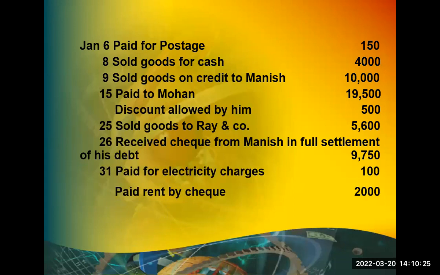Paid for electricity charges 100. Next transaction, 31st January, and also paid rent by check 2,000. What's the entry? Both are nominal account expenses, so we can debit both. Electricity charge account debit 100 to cash account 100. Then rent account debit 2,000 to bank account 2,000. If you pay through check, to bank. If you pay by cash, to cash. Whenever you receive money, cash account debit. Whenever you receive a check, bank account debit. Just the opposite for payment. Any doubt up to now?